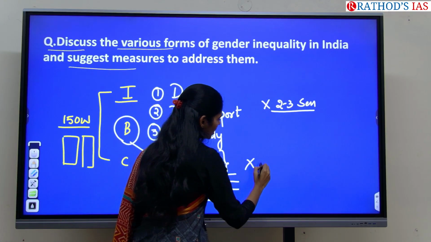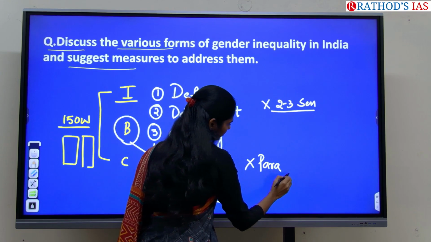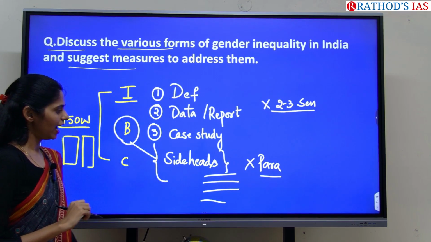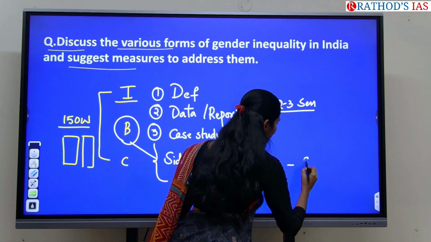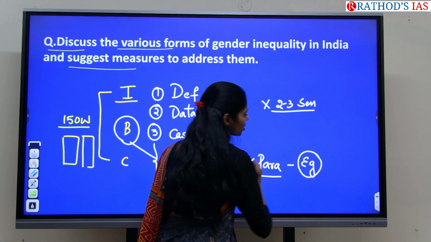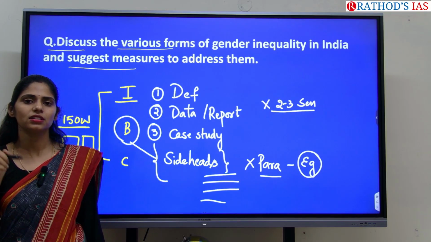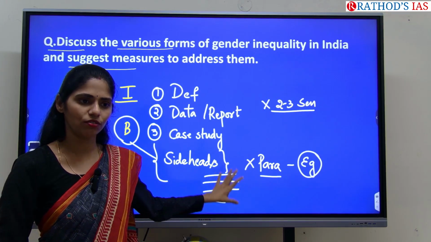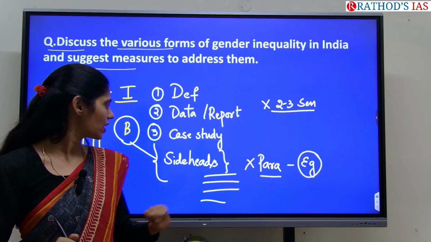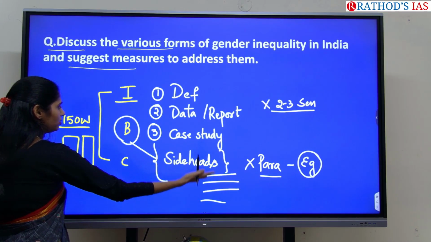You should not use any paragraphs. And whenever you are writing points here, try to use as many examples as possible. As many examples, data, Supreme Court judgments, you have to use them for sure. Without that, don't write your body. And this is your body part.